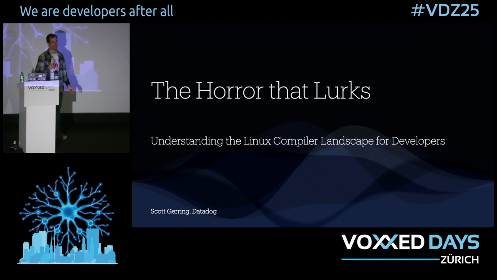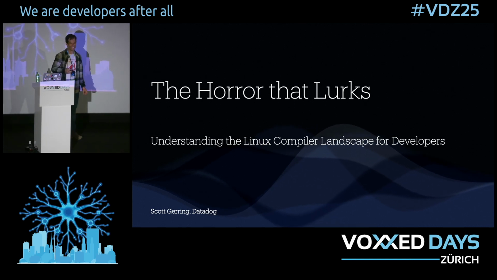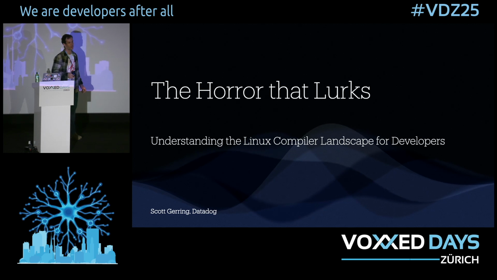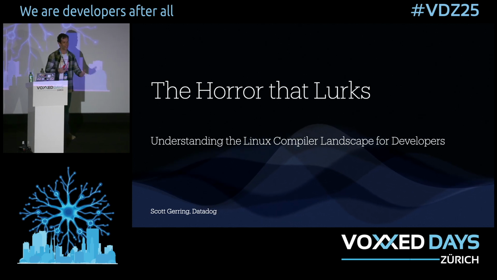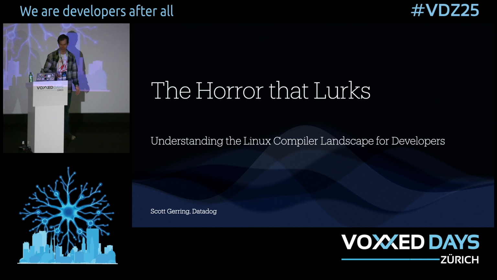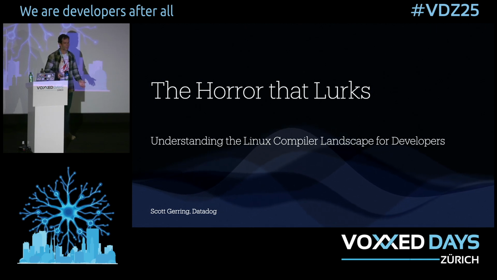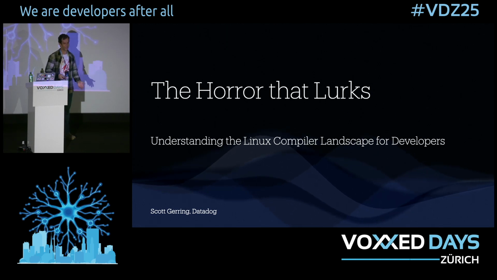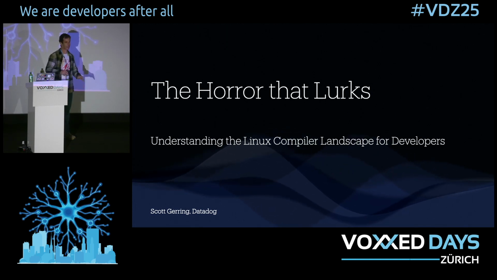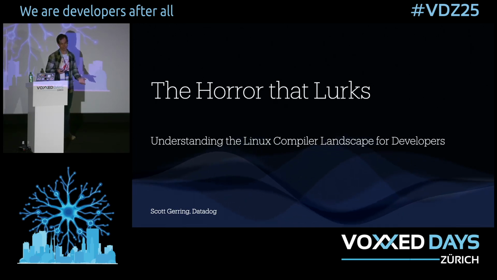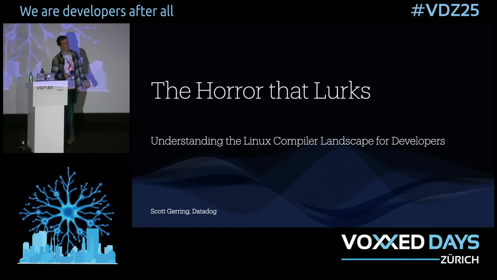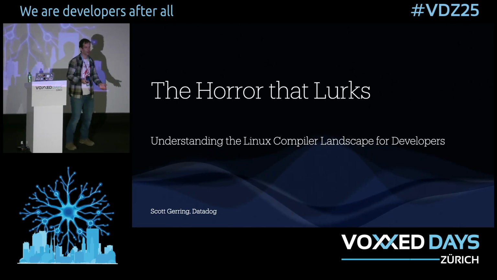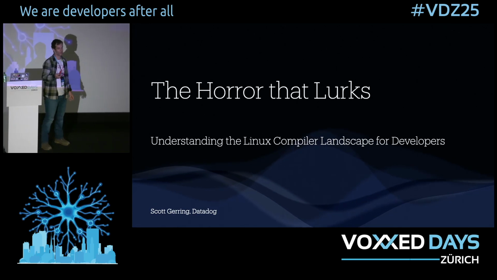Hi, I'm Scott. I'm from Datadog, or as most of my colleagues like to call it, Datadog. And welcome to the session today on high-level programming languages and how they relate to the Linux compiler suite underneath. And Java and other languages have given us a big level up as developers. We mostly don't have to care about these things, how Linux works, how the C runtime works. But every now and again, these gritty low-level details can leak up and impact us at times and in ways that we don't really enjoy and are probably rather inopportune. And this talk is about that. When these things happen, how we can avoid them happening, and some general strategies for dealing with them. Let's get stuck in.